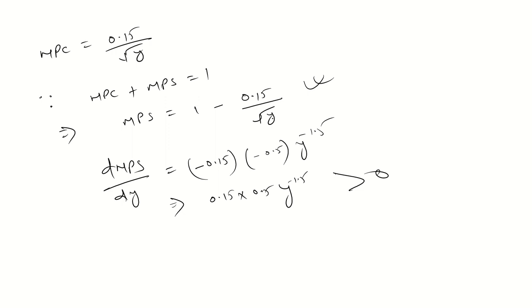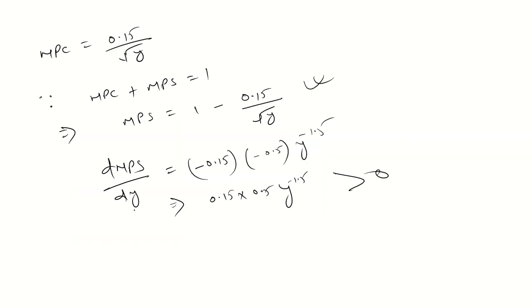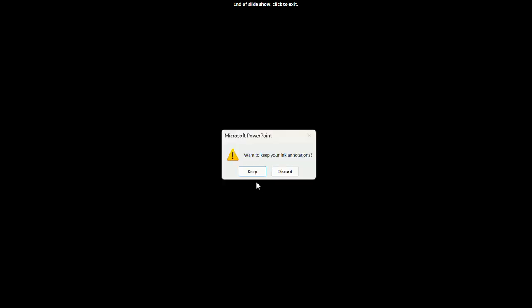This is not an exact value because here the Y term is there, and we don't know the value of Y. But option B is talking about the increase in Y or not. So just differentiate it and you will get the relation. This is a positive relation, and whenever the income is increasing, then your marginal propensity to save is also going to be increasing. So B should be the correct option here.